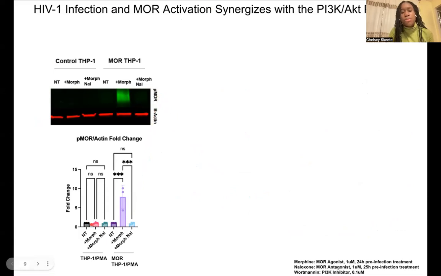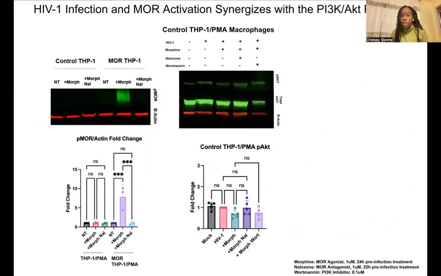We then asked, does morphine treatment induce phosphorylation of AKT during HIV infection? Using Western blot here, we quantified phospho-AKT in this top band to the total amount of AKT and also to the loading control, for which we use beta-actin. And what we saw is that morphine treatment had no significant impact on phospho-AKT in control THPs.